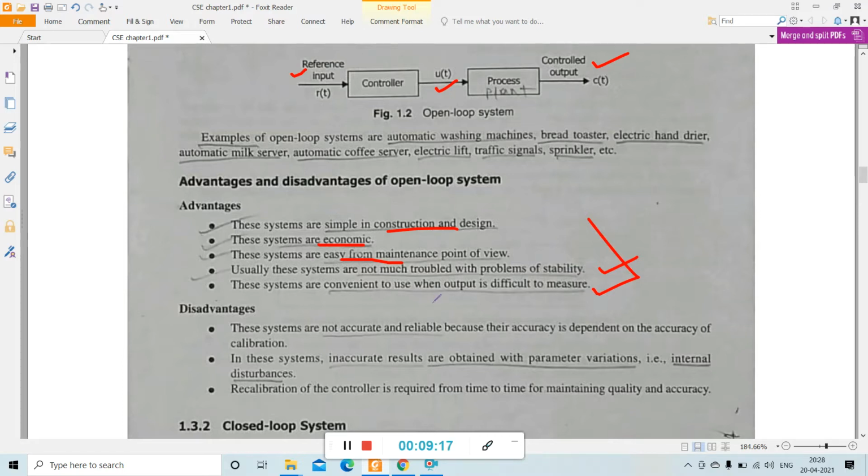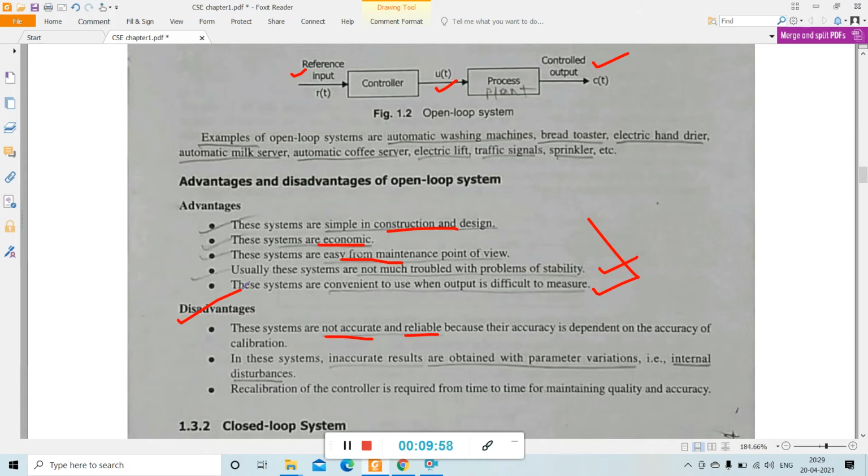Then what are the disadvantages? These systems are not accurate and reliable because their accuracy is dependent on the accuracy of calibration. In this system, inaccurate results are obtained with parameter variations. Parameter variations mean due to disturbance, like internal disturbance. So due to disturbance there are parameter variations, so there is an inaccurate result. Then recalibration of the controller is required from time to time for maintaining quality and accuracy. So these are all the advantages and disadvantages of open loop system.